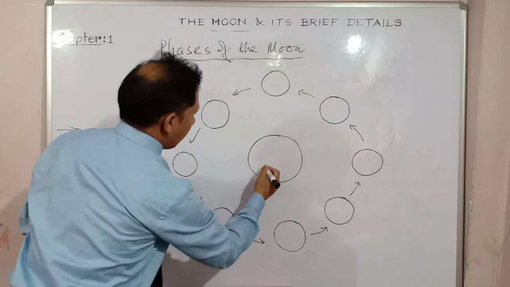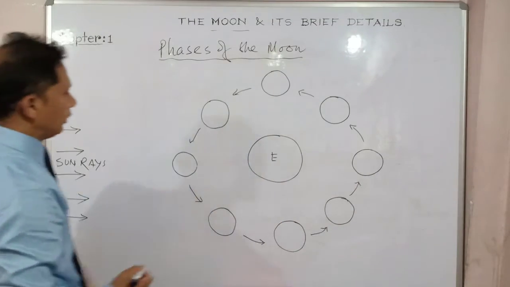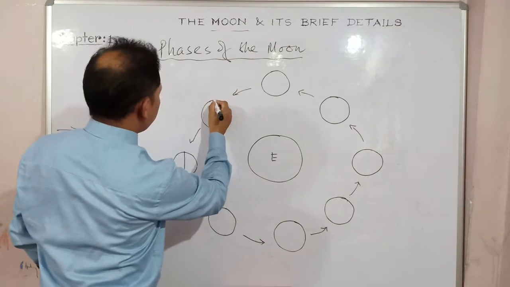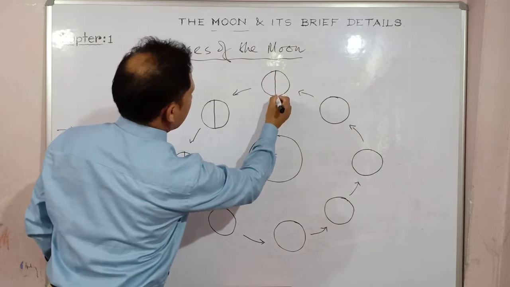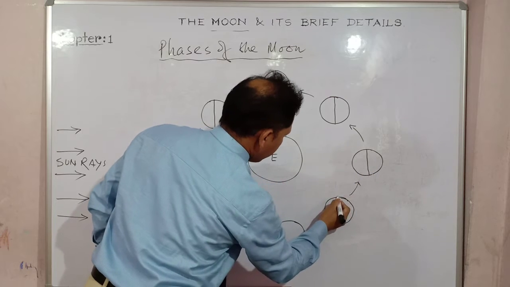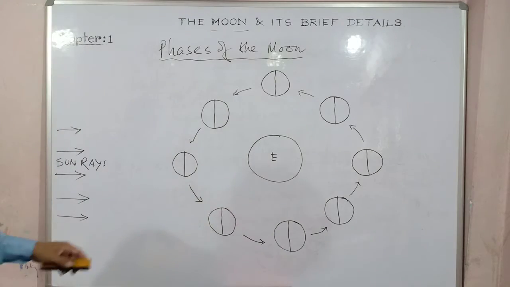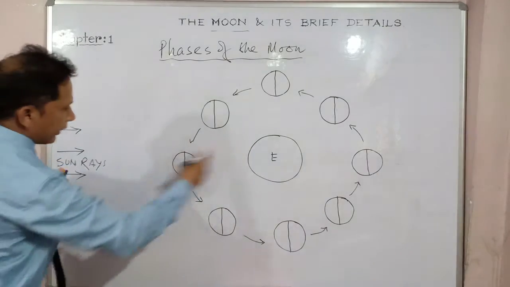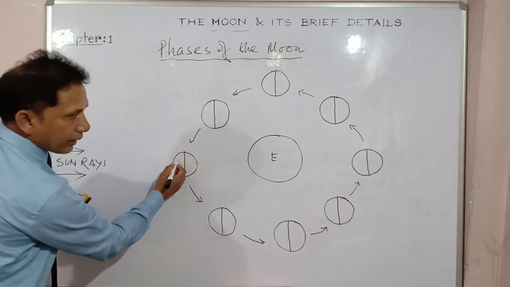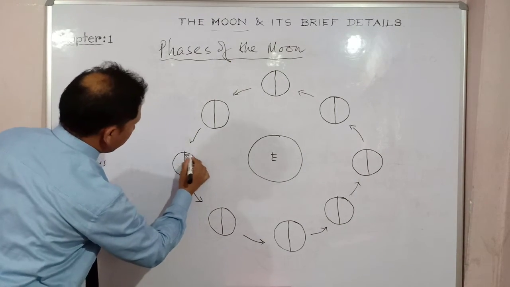Now what happens if this is the position of the Earth, and this is the moon? These are all the different phases of the moon. Now what happens if I divide it in the middle? All these moons have a brighter side and a darker side, as I have said. Clear? Over here, particularly in this position, suppose in a straight line, with the Earth, the moon in the middle, and the sun rays on one side, this side will be brighter and this side will be completely dark.